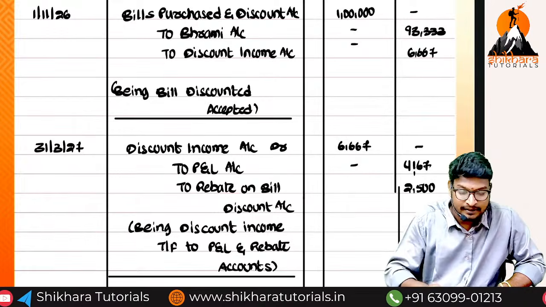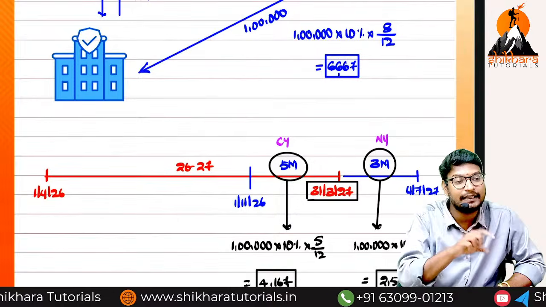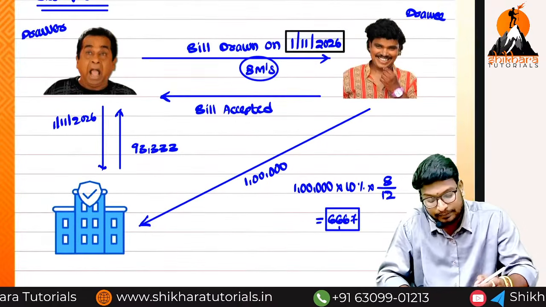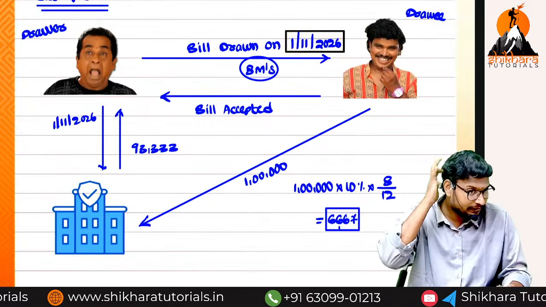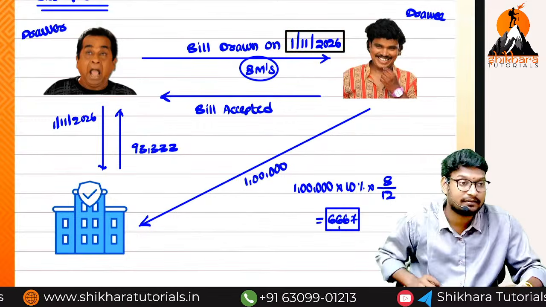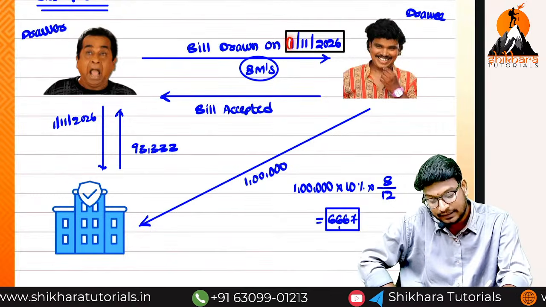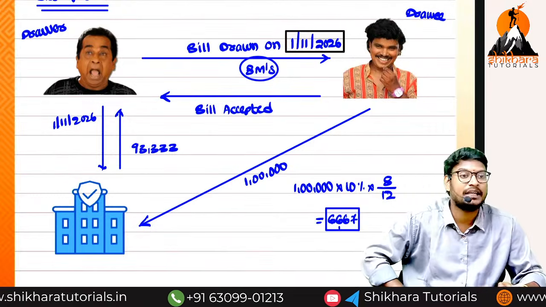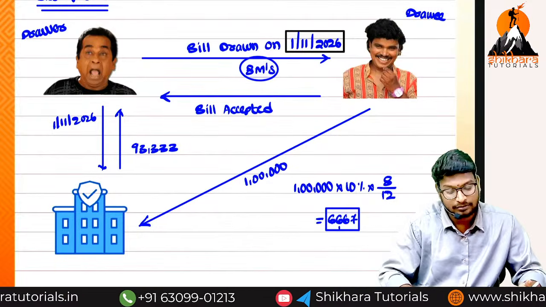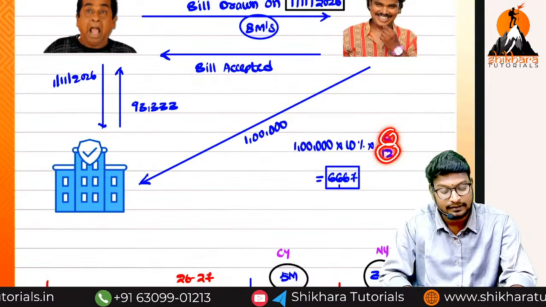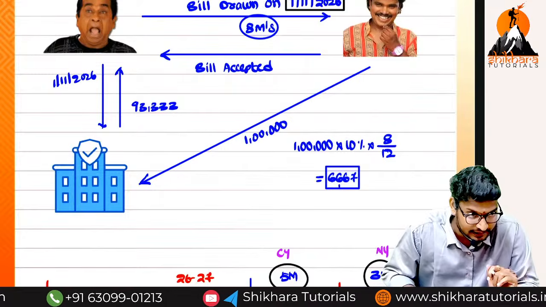Guys, okay? Here exactly the months are there. Exactly the beginning date is there, the ending date is there. We drew the bill at the beginning of the month, in the middle of the year, ma. That is the reason we have taken months. If something like the 15th has been given, we have to take the days. Days means the number of remaining days divided by 366 or 365. You have to take care of that. Guys, are you understanding my point?